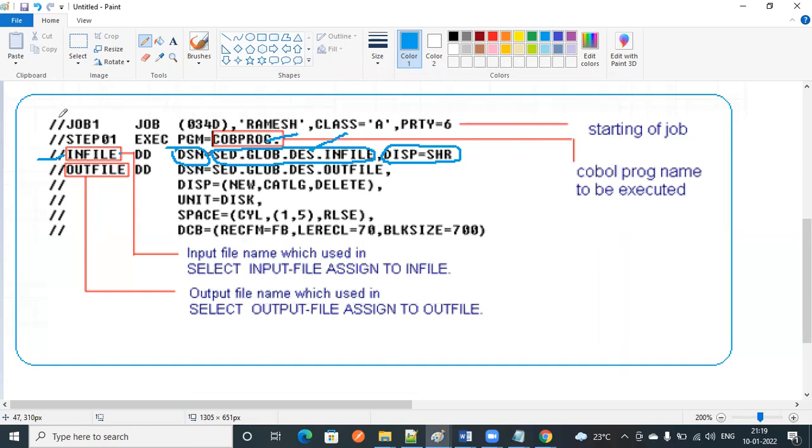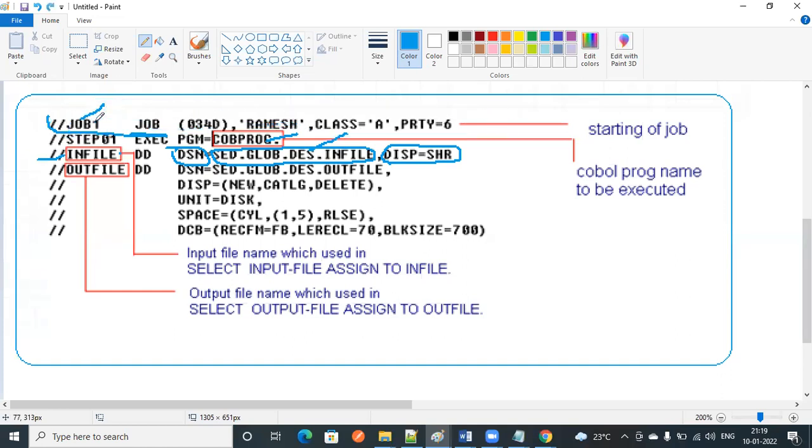So the first step is the job card. The job card is mandatory. This one is the job name, JOB1, which we have given. The job name can only be 8 characters at most. The job name should always be within 8 characters. Then JOB. This entire line is called the job card.